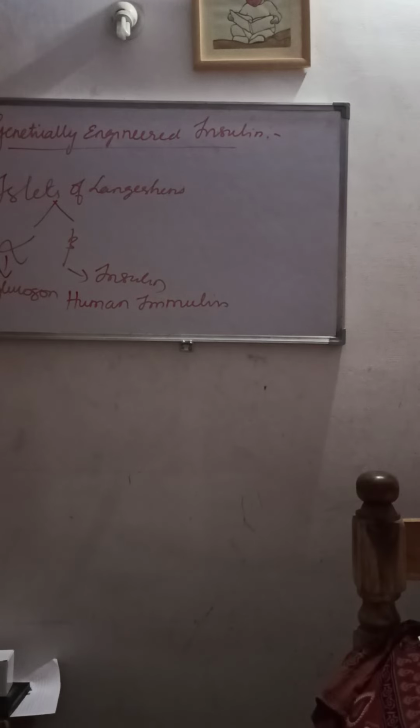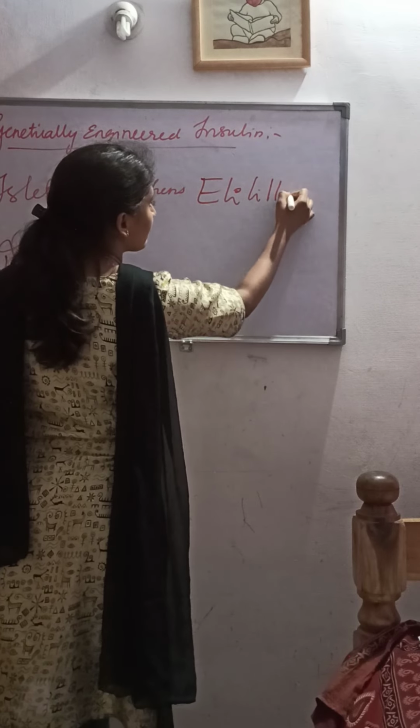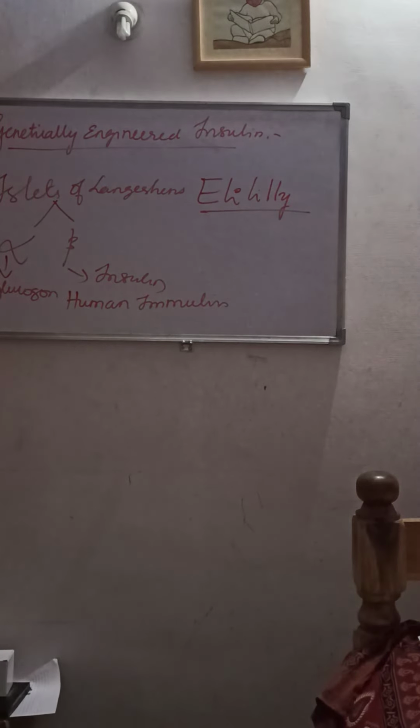So what is this genetically engineered insulin? As I said, genetically engineered means manipulating the genes. You can alter the gene structure for a beneficial purpose. An American company called Eli Lilly prepared a human insulin for the first time using biotechnology.